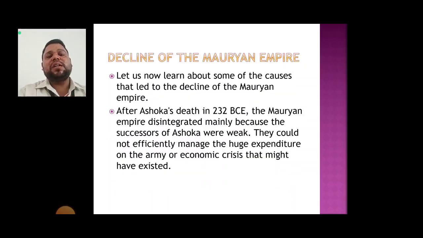Now, the reason for the decline of the Mauryan Empire is Ashoka's death. The Mauryan Empire disintegrated mainly because the successors of Ashoka were very weak. That means they were not capable of fighting anymore because they were followers of Buddhism, and they could not efficiently manage the huge expenditure on the army. An economic crisis might also have existed.